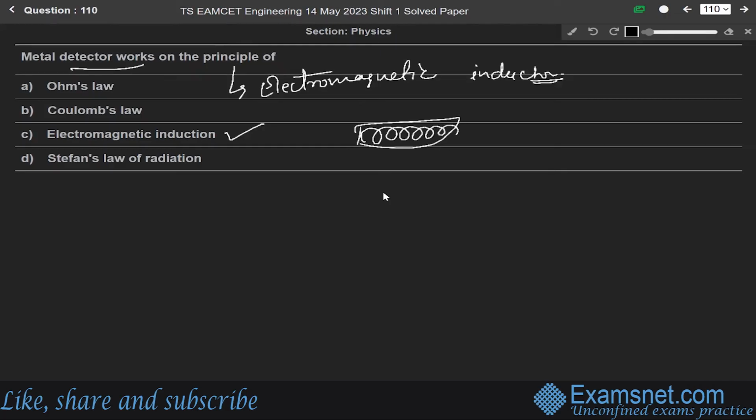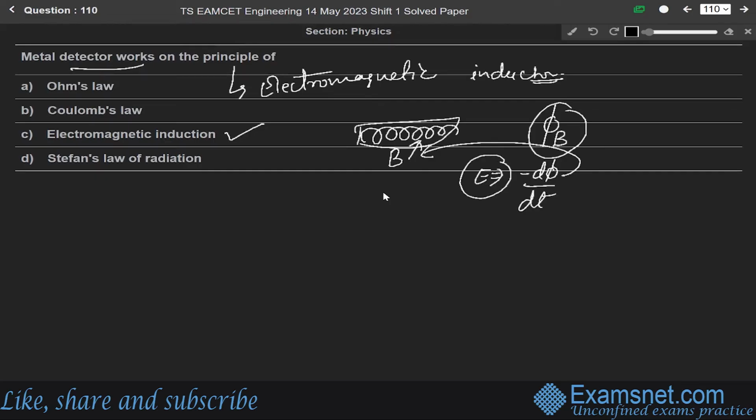When the hidden metal is exposed to varying magnetic field, it experiences a change in the magnetic flux. Okay, the magnetic flux changes when there is a change in the magnetic field in this metal detector. Okay, so as a result, the EMF is induced, and this EMF will be equals to minus del phi over del t, because the magnetic field flux changes due to this change in the magnetic field, and due to this the EMF is induced and the eddy current is produced.